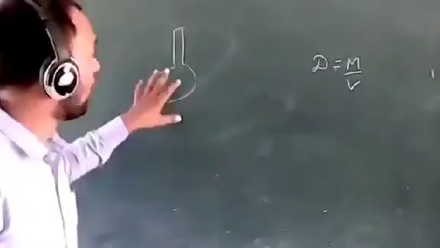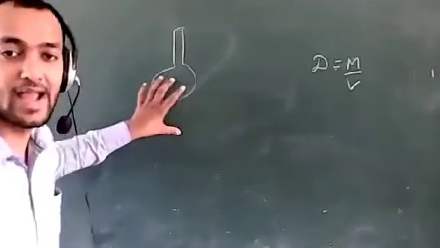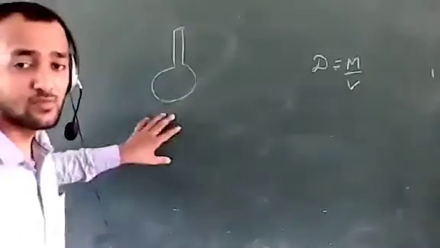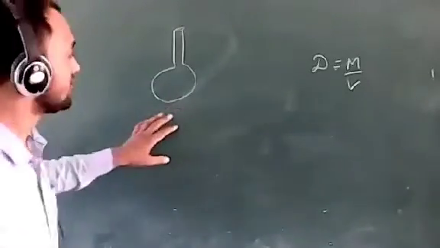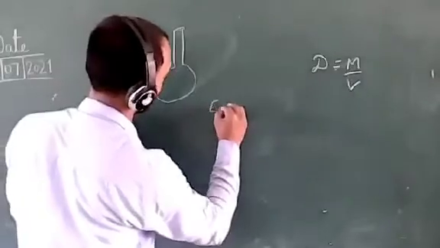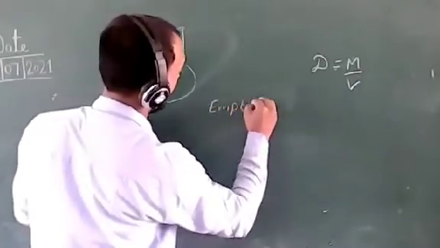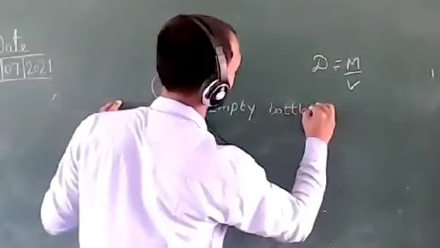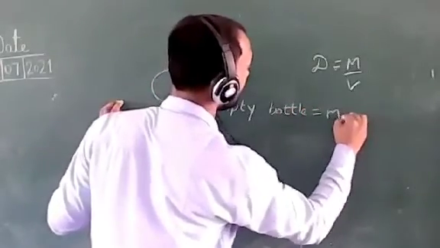First step, just wash the density bottle with distilled water, dry it with hot air, and measure its mass with the help of a physical balance. Suppose the mass of this empty density bottle, or we can say empty bottle, is m1 gram.